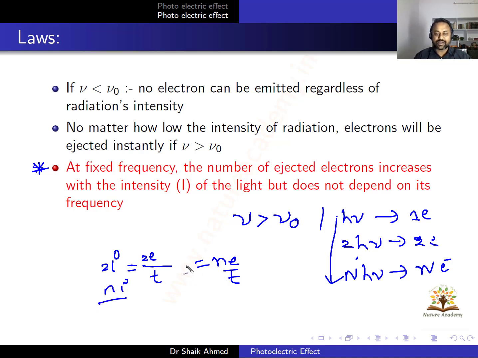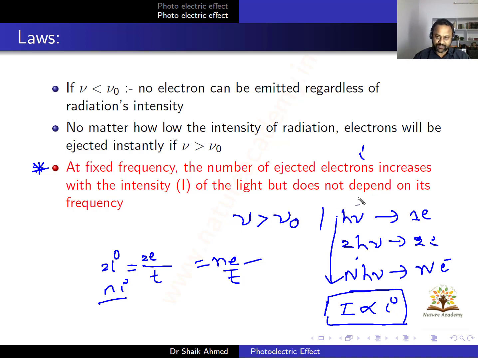That means what I am trying to say is if there are more number of electrons, current will be more. So when will you get more number of electrons? If there are more number of photons, you will get more number of electrons. More number of photons means what? More intensity. If the intensity is more, the current will be more. So this is the relation between the intensity and the current. Okay, at a fixed frequency, the number of ejected electrons increases with the intensity. That means the current increases with intensity, and this current is independent